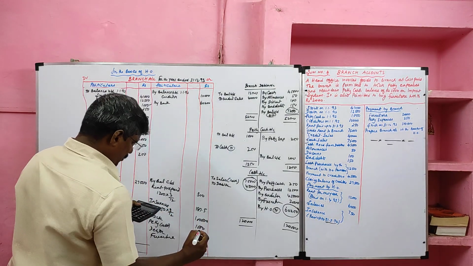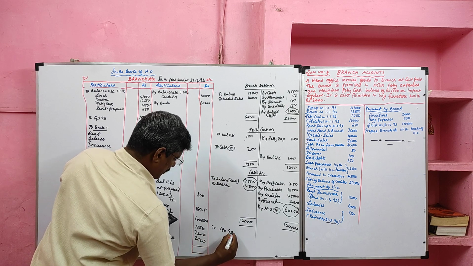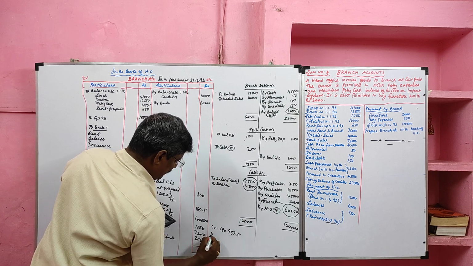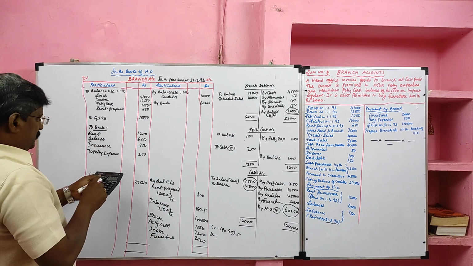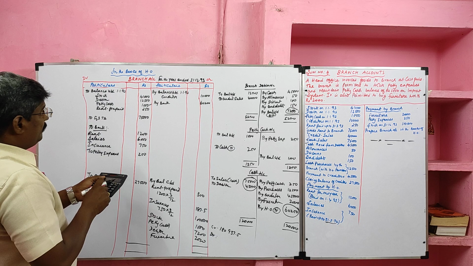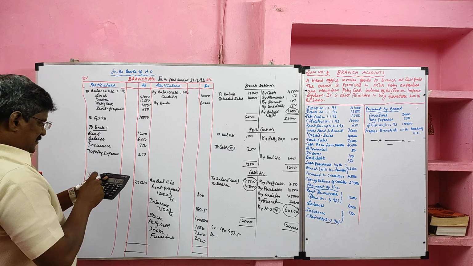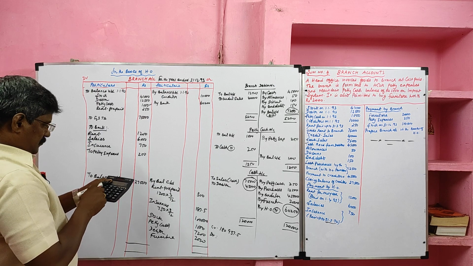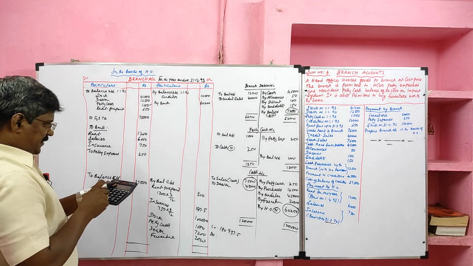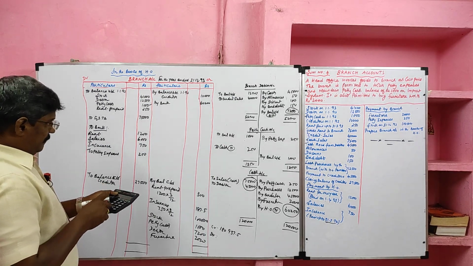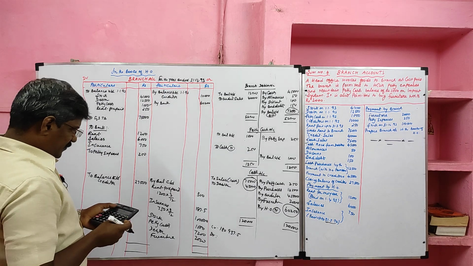So the credit side total we got is 1,89,437.5. Then we will add the debit side total: 41,000, 12,500, 1,000, 250, 75,000, 1,200, 6,000, 750, 250, 27,500.